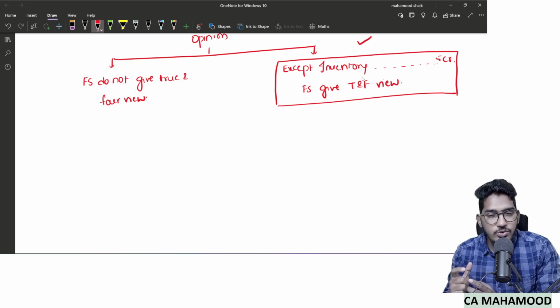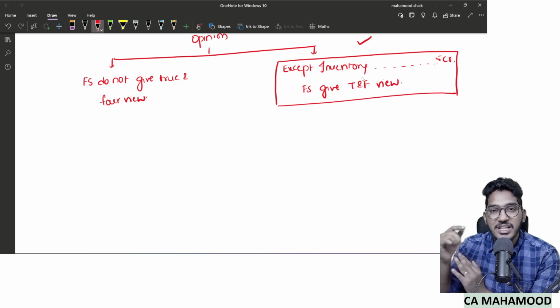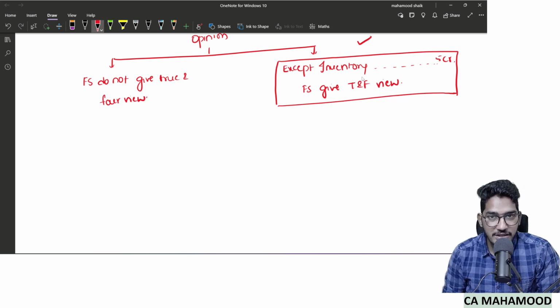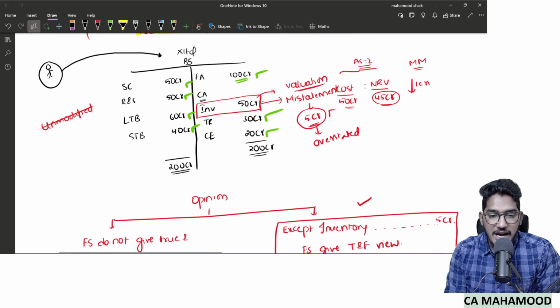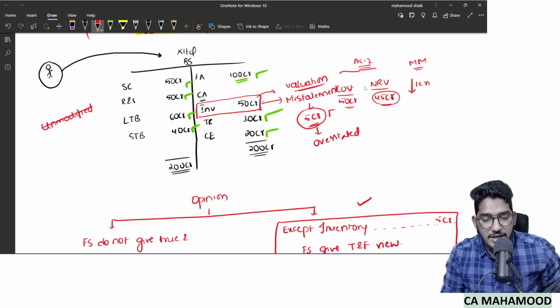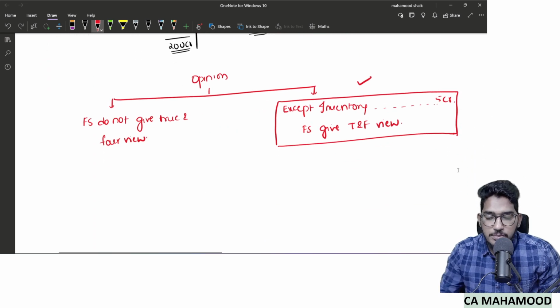So what I am trying to do is give a positive opinion with a negative comment attached to it. Understood what I'm trying to say? Here in this case, I can't say entire financial statements are correct, because there is a misstatement. I can't say entire financial statements are wrong, because the misstatement is there in only one or two few items. So I will use this particular kind of terminology.